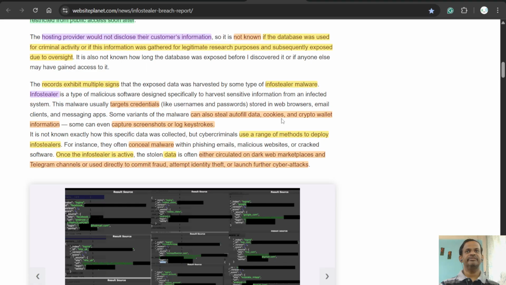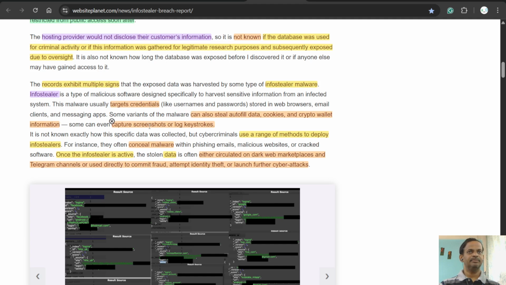Also, when we use Chrome or any other browser and log in to a website and close that tab, later when we open it we are already signed in, so cookie data is already available. Crypto wallet information can also be stolen.